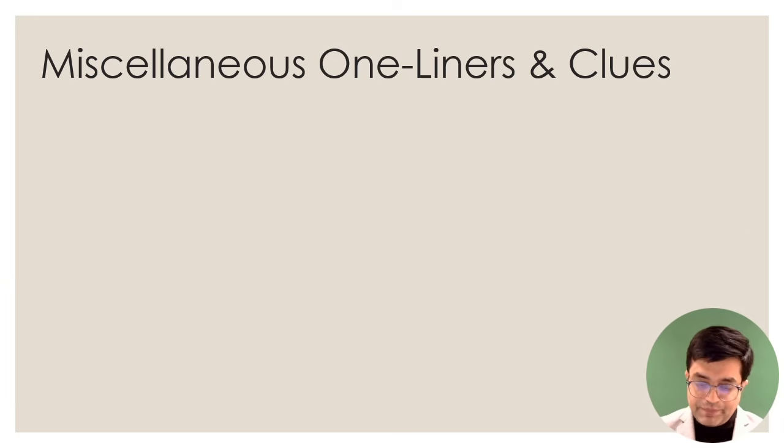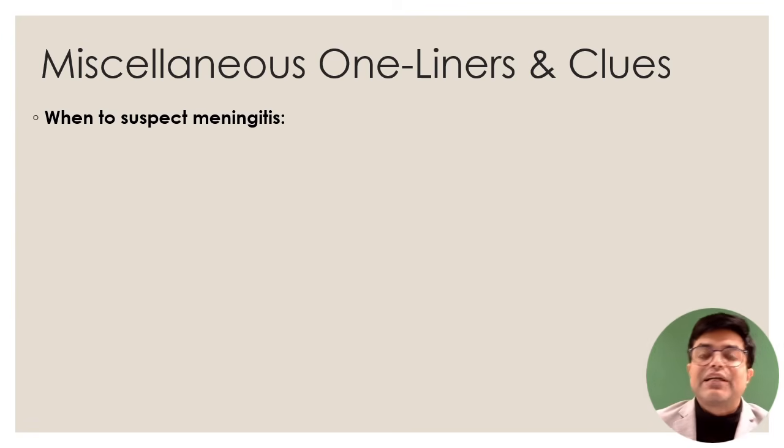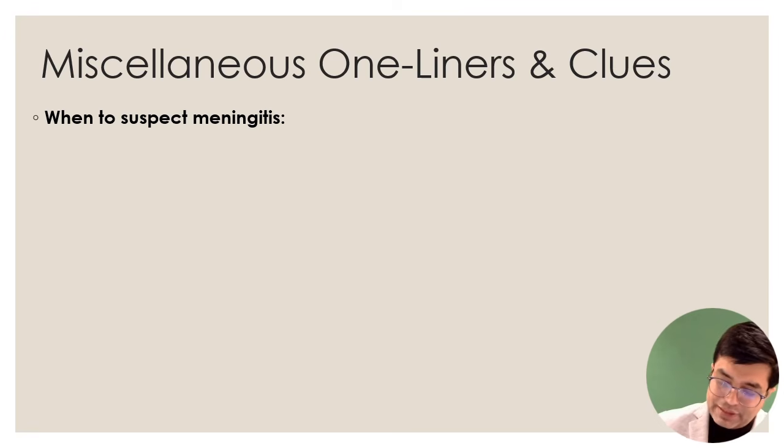Moving further, miscellaneous one-liners and clues. When will you suspect meningitis? Whether it is a child or adult, the question will use some common themes.